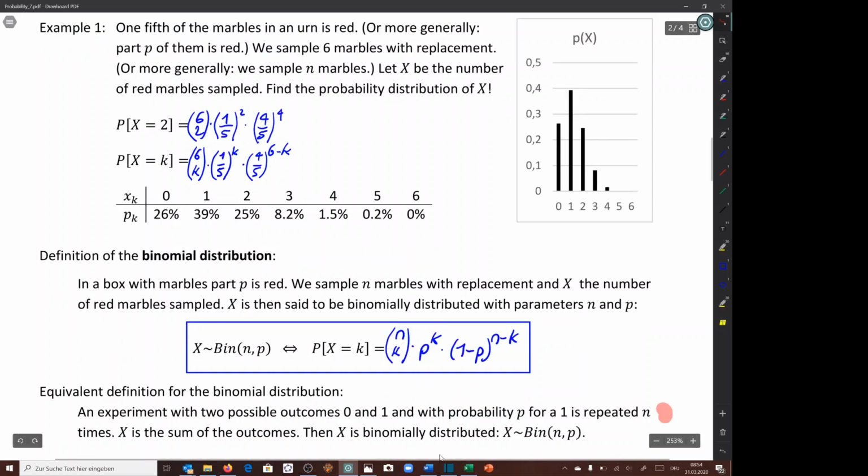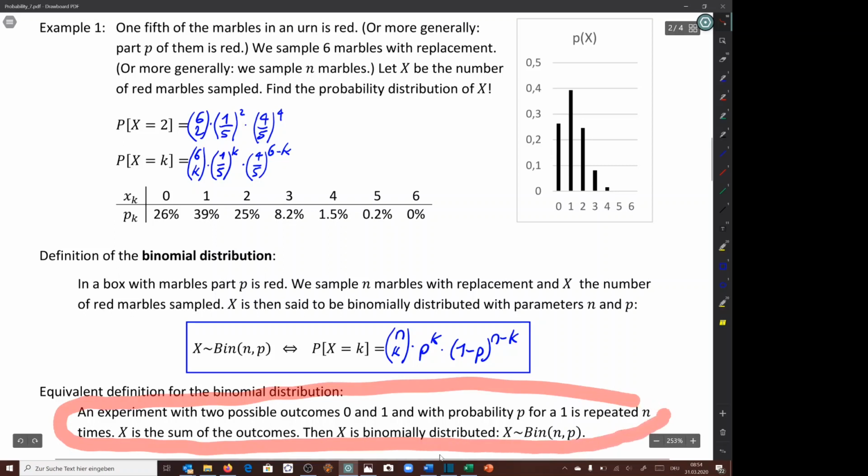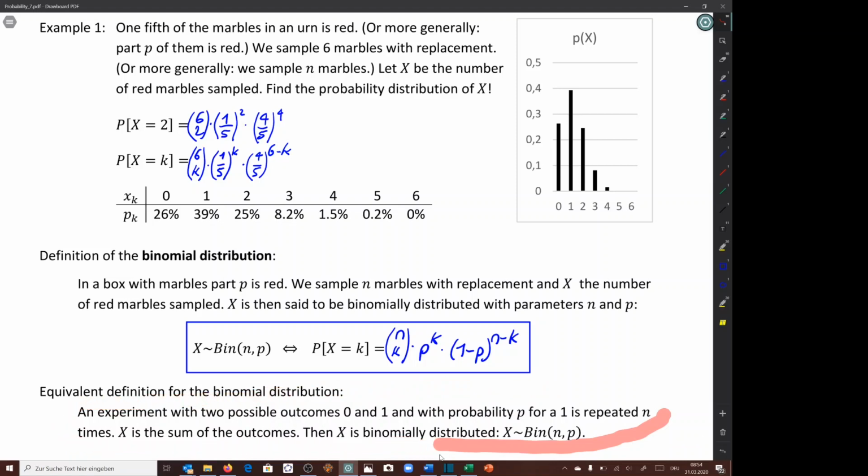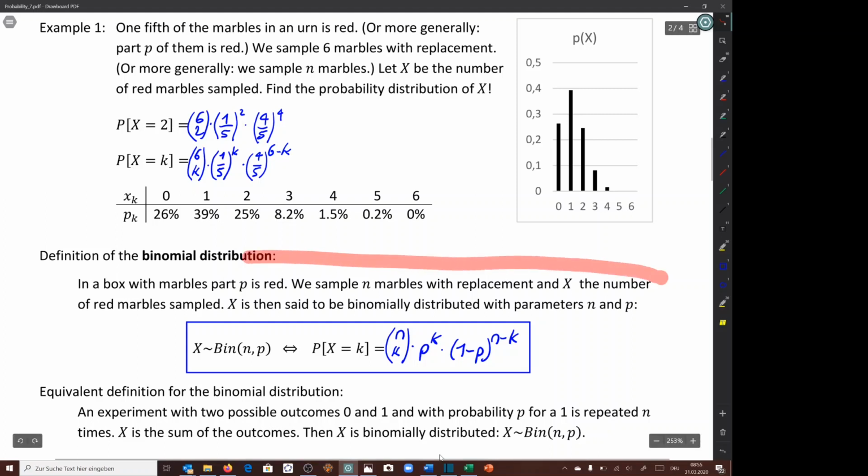A different but equivalent model for the binomial distribution is described here. We have an experiment with two possible outcomes, namely 0 and 1. And the probability that we'll get a 1 is just p. And now we repeat this experiment several times, n times. And we count the number of 1s, so we add up the outcomes. And then this x, being this sum of the outcomes, is again binomially distributed, because it corresponds exactly to these marbles here.